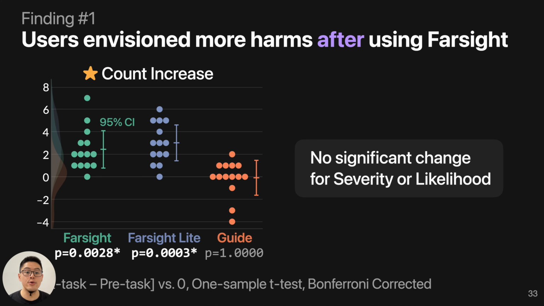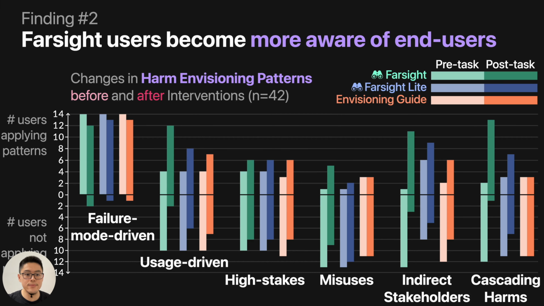The first one is that users envision more harms after using Farsight. Here's the before and after comparison. We found a significant difference between Farsight Lite versus the guide. So after using Farsight, people can generate more harms independently. And there is no significant change in severity and likelihood of their envisioned harms before and after using the different interventions. We also found that Farsight users become more aware of end users.